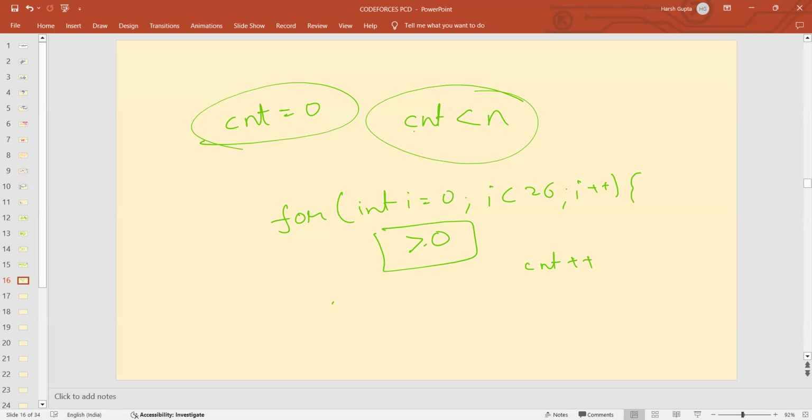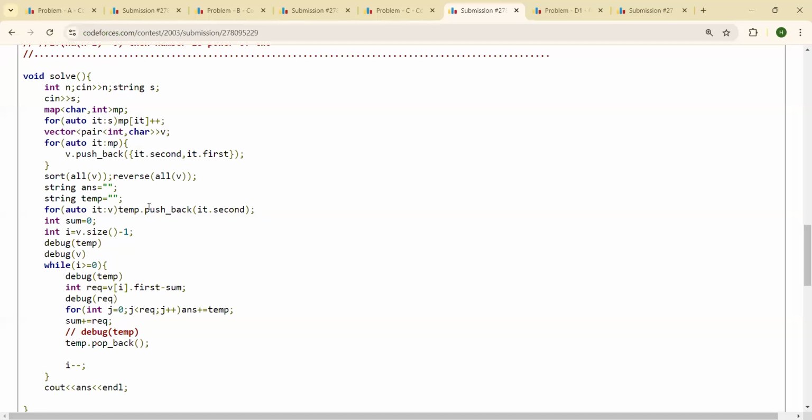So till the value of count is lesser than n, that is, you have not taken every character till now, you can do this and you can implement by that also. So there are multiple ways via which you can implement this. This is one possible way.